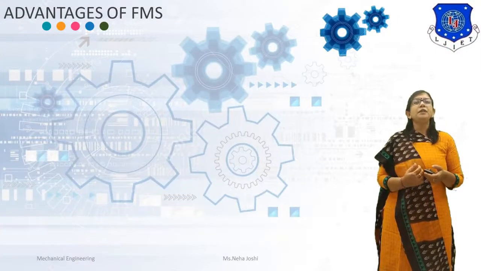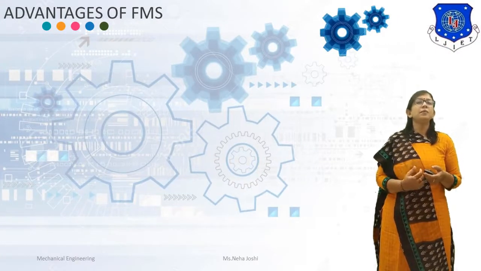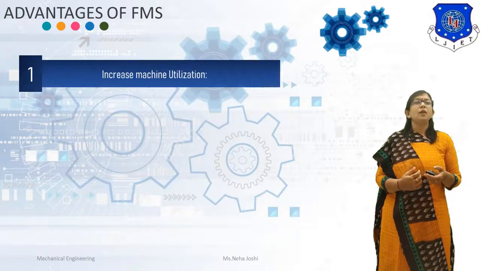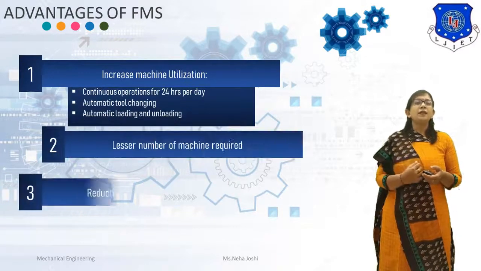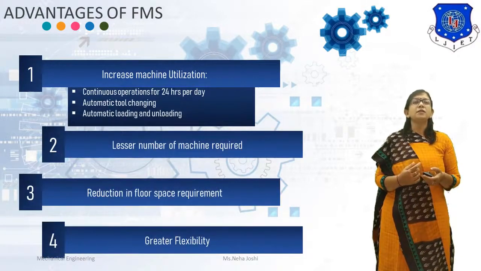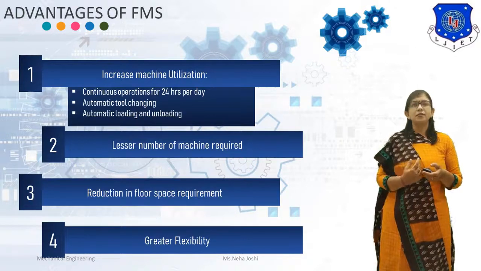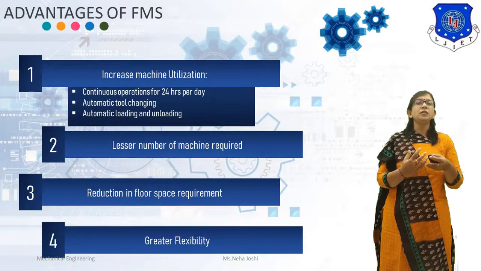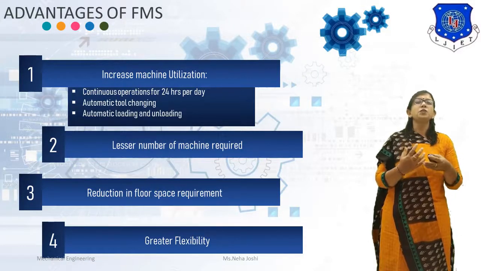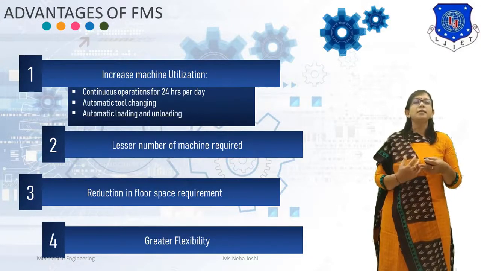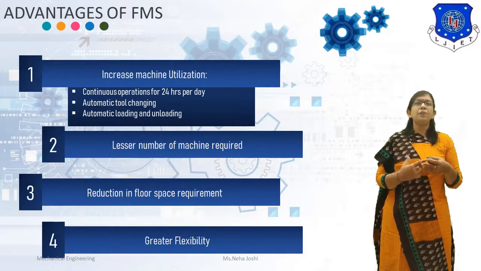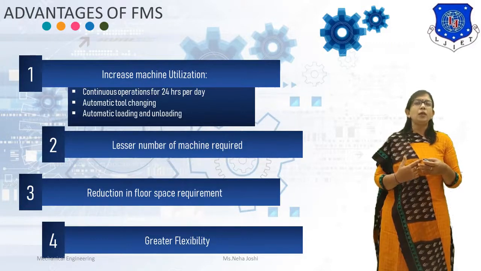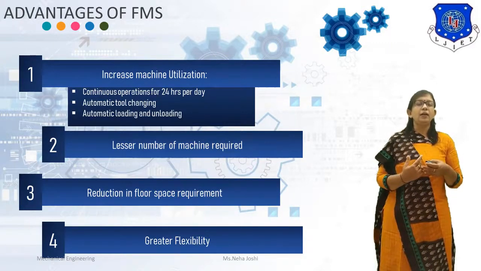Now, students, we will discuss advantages of flexible manufacturing system. First advantage of flexible manufacturing system is increased machine utilization. FMS achieve higher utilization of machine than conventional batch production system due to the reasons: continuous operation for 24 hours per day, automatic tool changing, automatic loading and unloading, and automatic material handling.